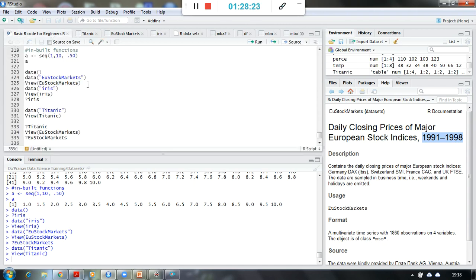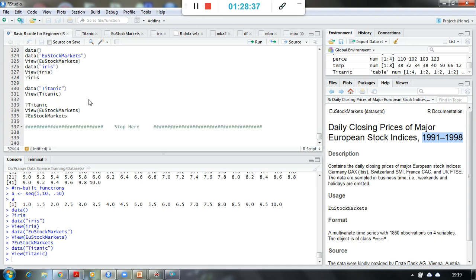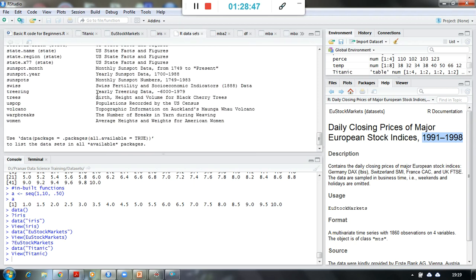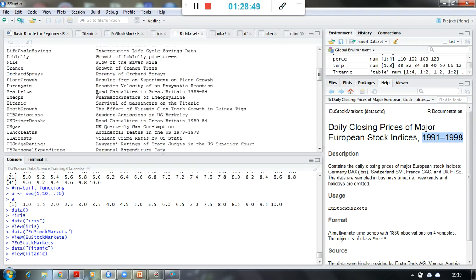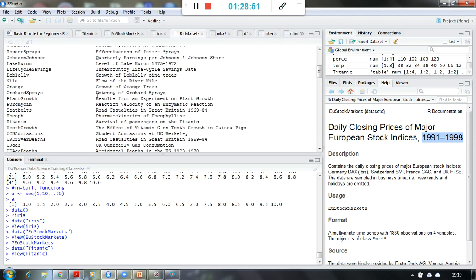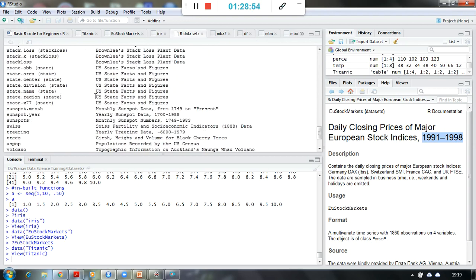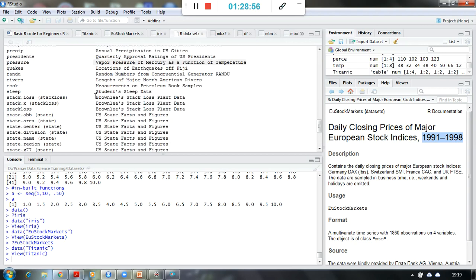So if I want to do an analysis using that data, there are a lot of different questions available, for Titanic, or for iris, or for European stock markets, where I want to look at the data from an analytical point of view. So we can use all such data sets, and you can see here these many different data sets are available from each and every industrial background. The data is available over here, right?